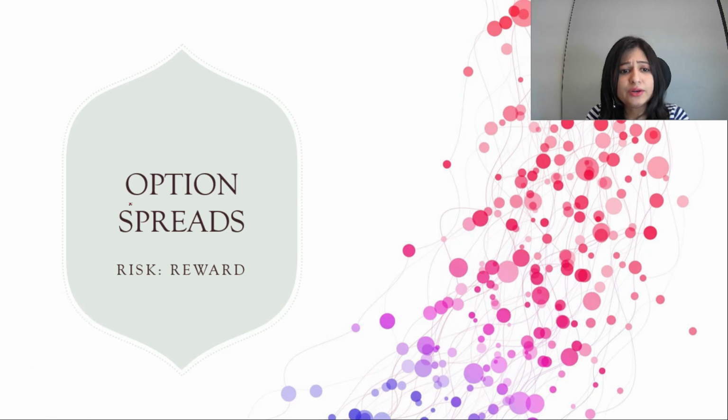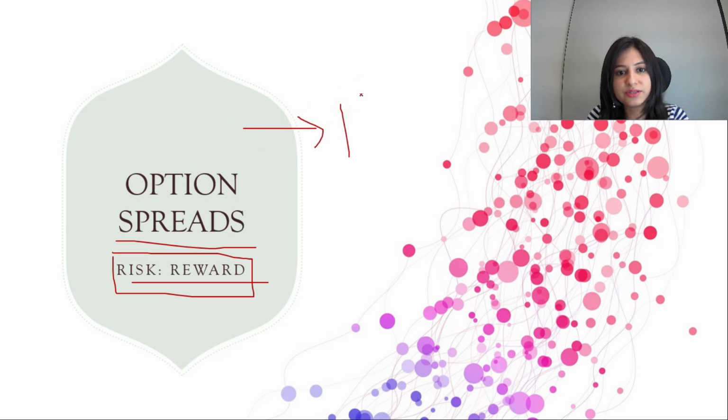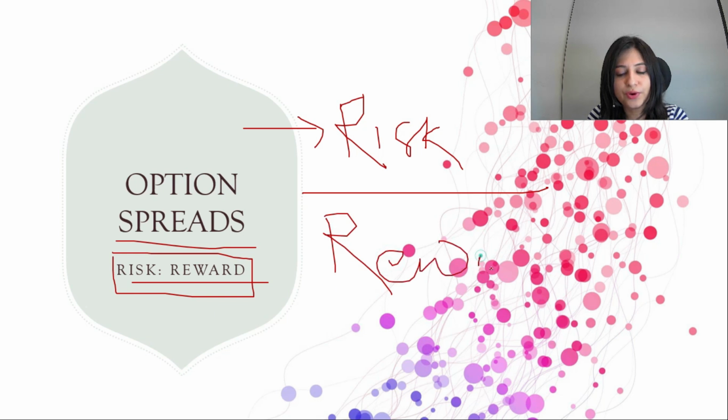Whenever you implement any of the option strategies, you should understand what is the risk and what is the reward, because when you deal with options, the biggest factor is your risk management. You have to control your risk, and when you enter a trade, you should know what will be your reward point. That's very important, and that's why we will discuss more on this. I'll try to explain what will be your risk in the strategy I'll discuss in my coming slides, and how much profit you can gain with this strategy.